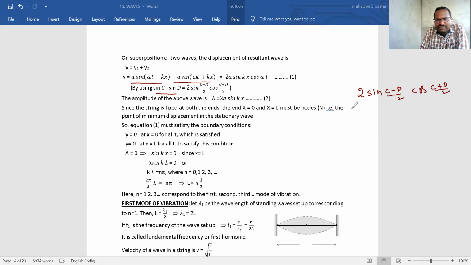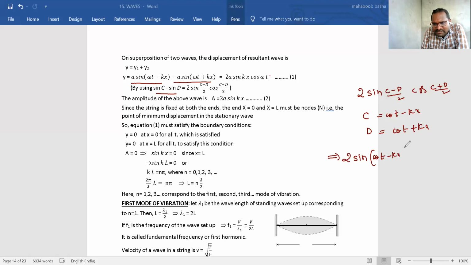If you compare with our known equation, C is ωt − kx and D is ωt + kx. Substitute here, you will get 2 sin((ωt − kx − (ωt + kx))/2)